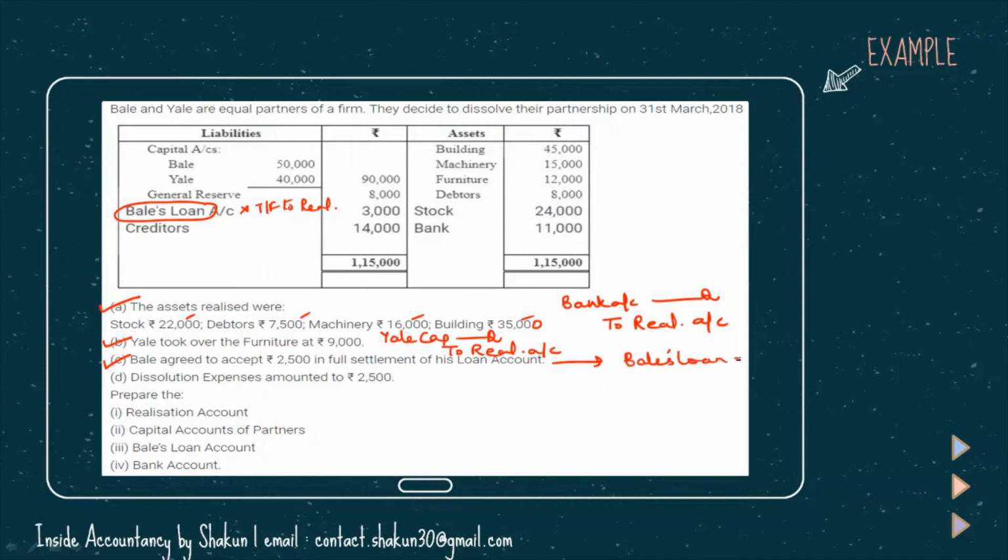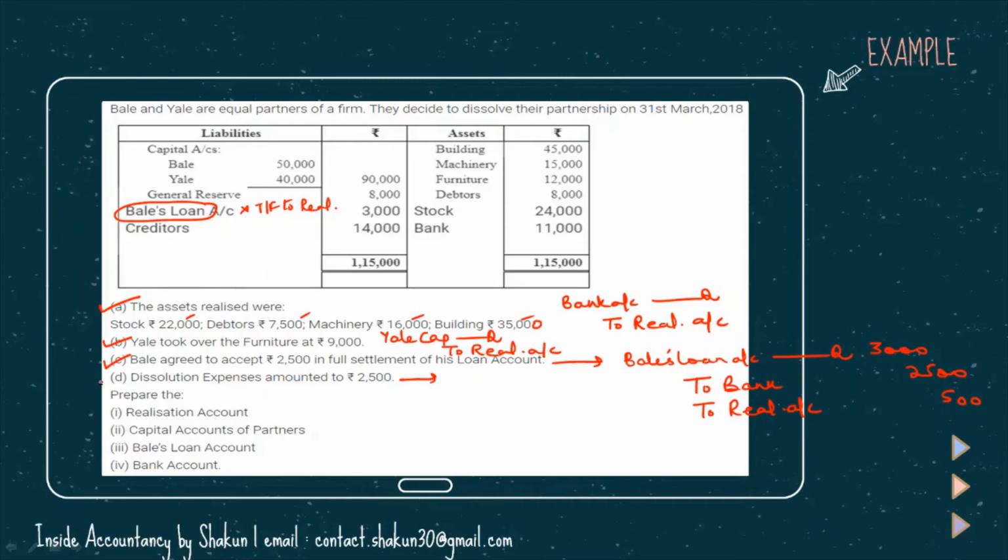Bale's loan account will be debited with the full amount 3000 because no further liability will be there. Then we are paying him only rupees 2500. So to bank, only rupees 2500 is paid to him, and the rest of the amount, which he is not taking, or which we are not paying, is a kind of gain for us, that will be transferred to realization account. So that 500 goes to realization. The liability is written off completely by debiting it with 3000, bank is credited with 2500, and realization is credited with 500. So this was the entry.